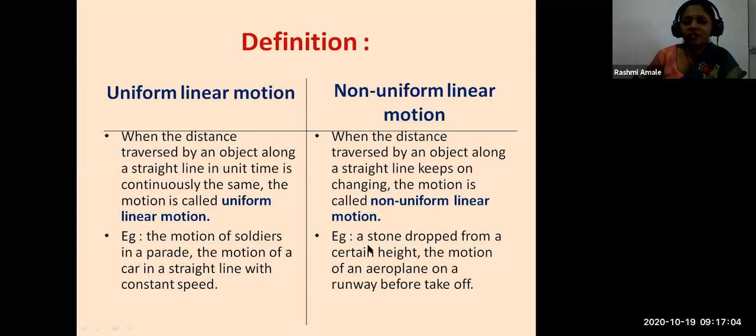See the examples. A stone dropped from a certain height: its speed goes on increasing as it goes down and down. So this is a non-uniform linear motion. The motion of an aeroplane on a runway before takeoff is also a non-uniform linear motion. So I hope you all understood uniform linear motion and non-uniform linear motion.